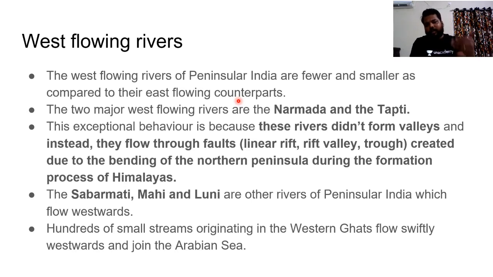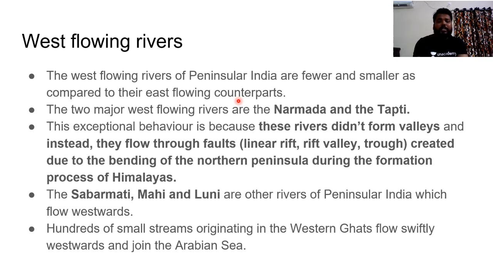So if you compare these west flowing rivers with the east flowing rivers, they are fewer and smaller. To put it truly, 90% of the peninsular rivers flow towards the east and drain into the Bay of Bengal. And very few flow towards the west and drain into the Arabian Sea.